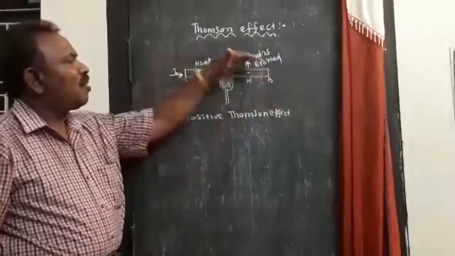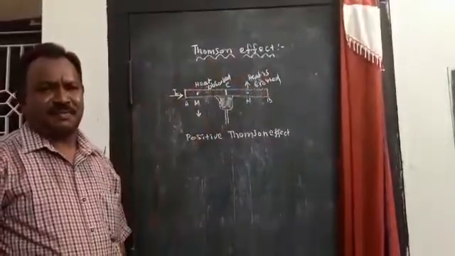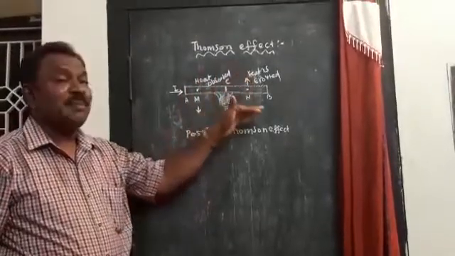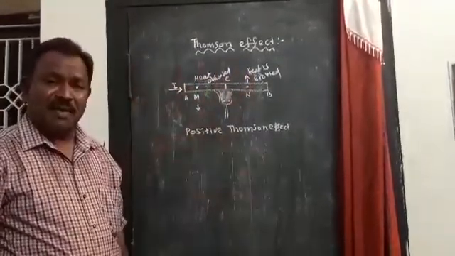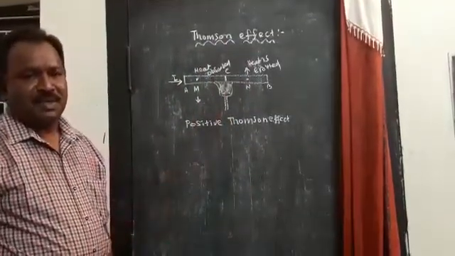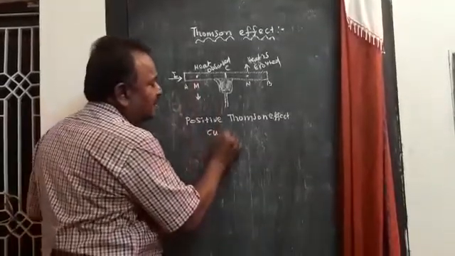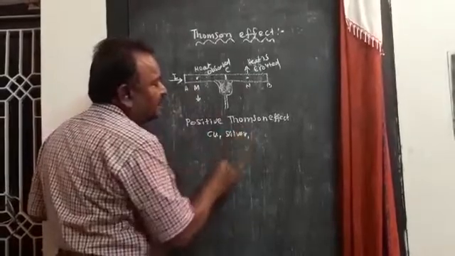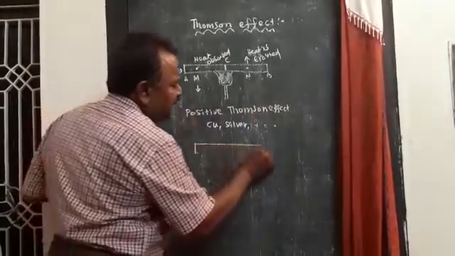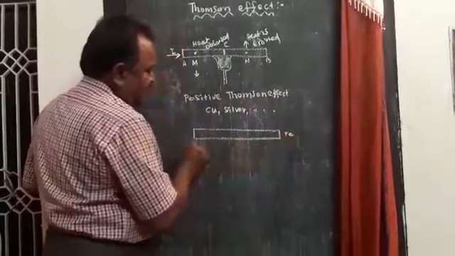So heat is absorbed or evolved in the direction of the flow of current. Such an effect is called the positive Thomson effect. It takes place in copper, silver and so on.